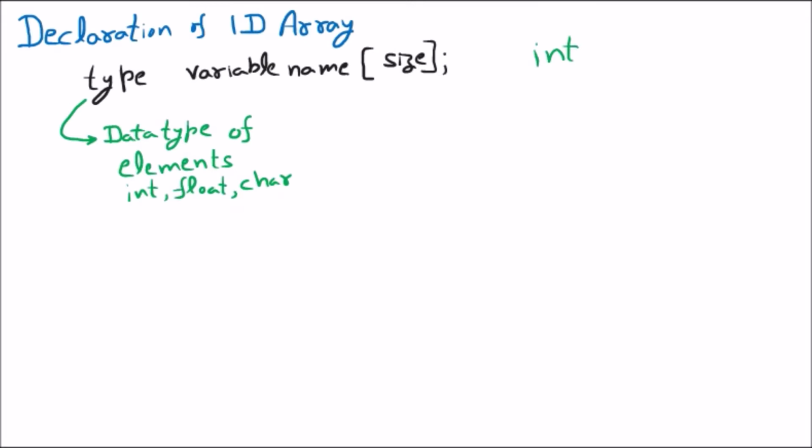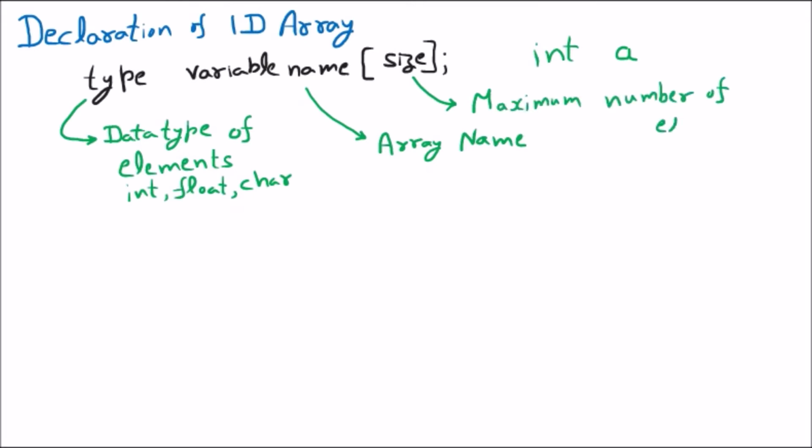Then the next one we are having is the variable name. Any name we are going to take, that variable name will be considered as the array name. So if I say int a, then this a will be declared as the variable name once we give the size. And size, there is one important thing. Size gives you the maximum number of elements. Maximum number means that is the upper bound.